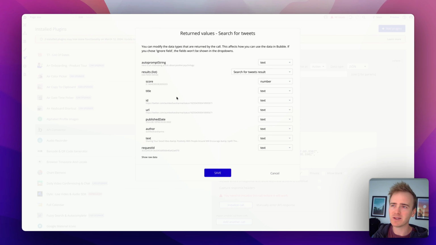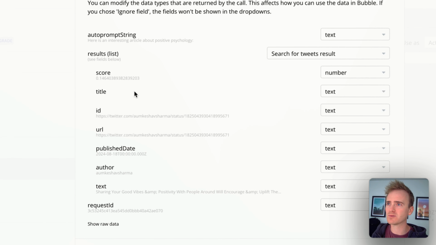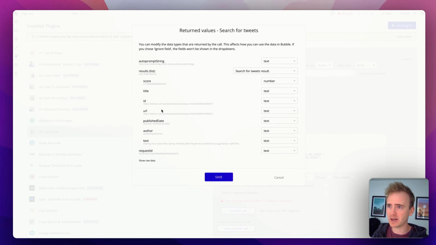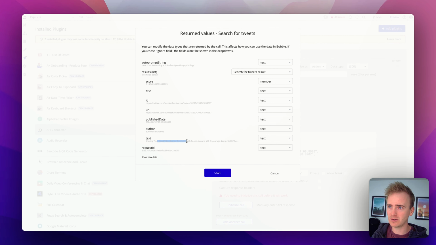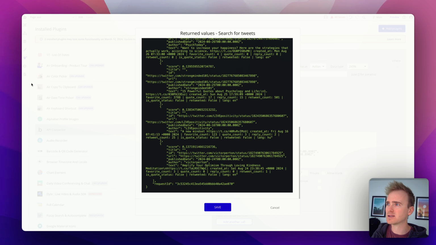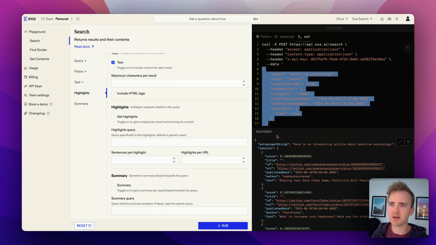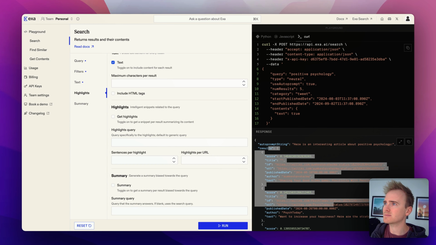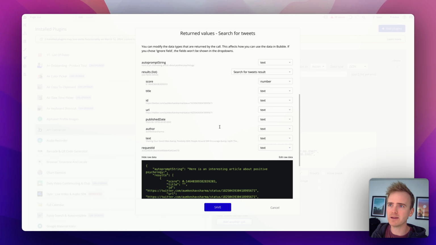But look, this is lovely. This has worked. We get back a list of results. We get back a score. That's going to be great for ordering them. And we get back a load of additional information, including the tweet. If you want to see what that looks like, it comes back just like this, which if we go back into the playground, will look remarkably similar to this. Whoops, I've just clicked on one of those. Let's go back.